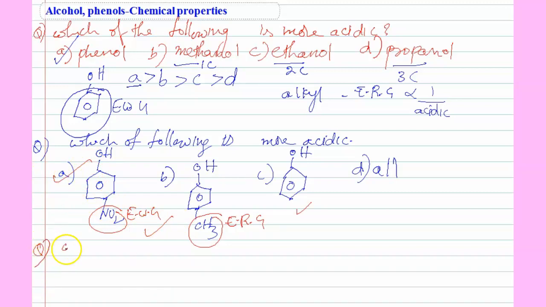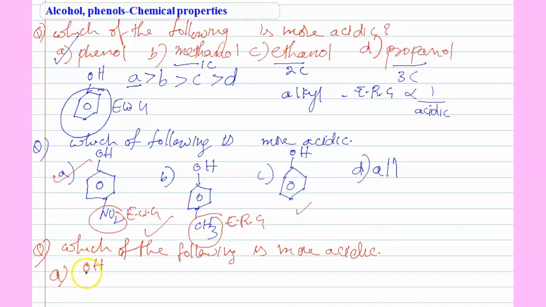So next question, which of the following is more acidic? This time we are going to discuss the same substituent on different positions.